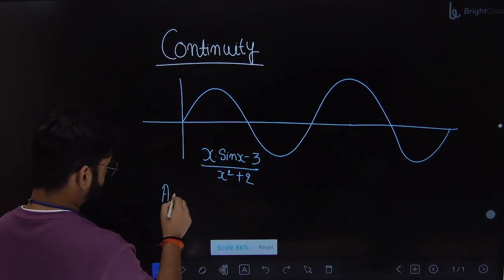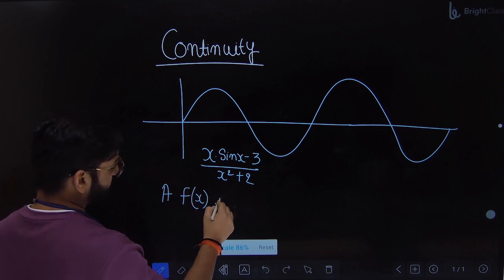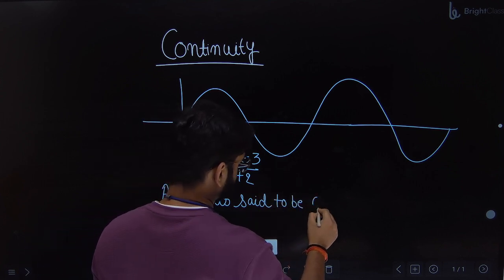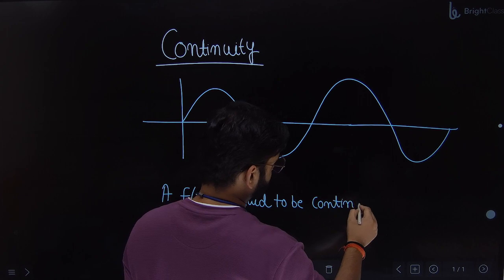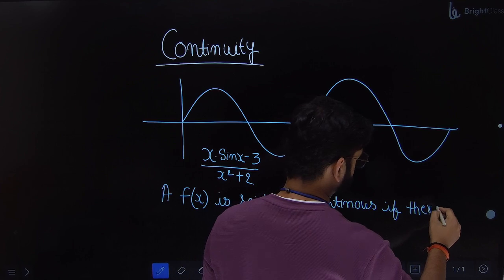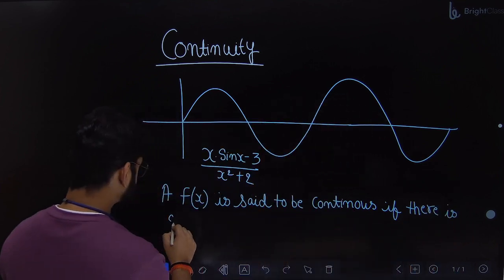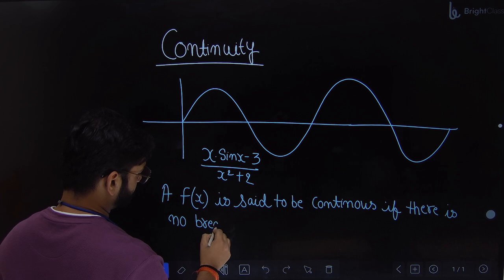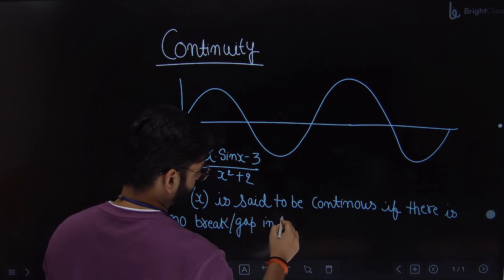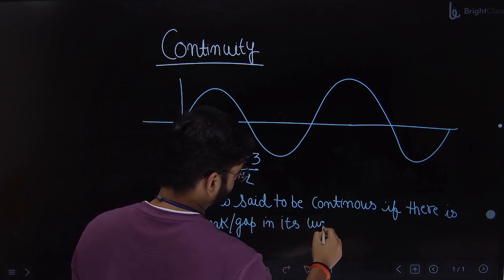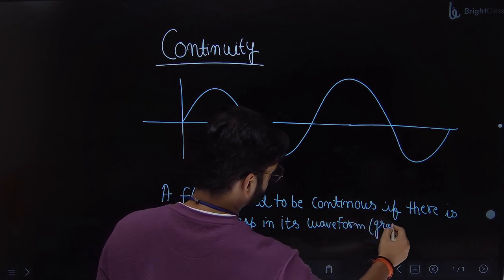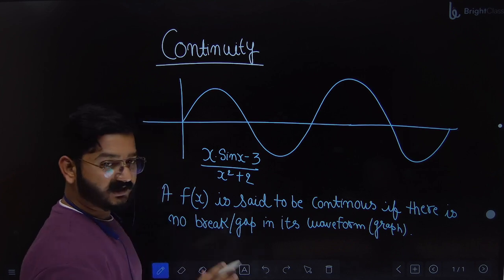A function f of x is said to be continuous if there is no break or gap in its waveform. Waveform means graph. This is the general meaning of continuity.